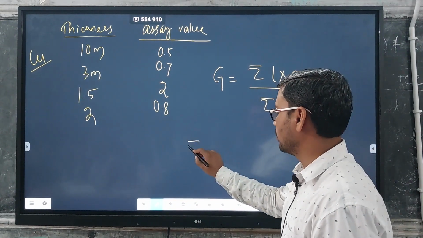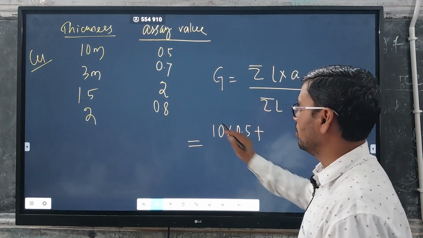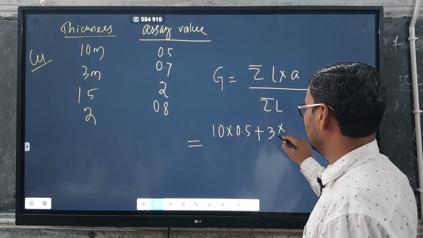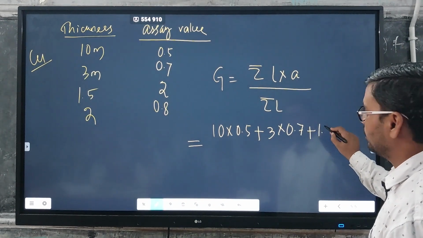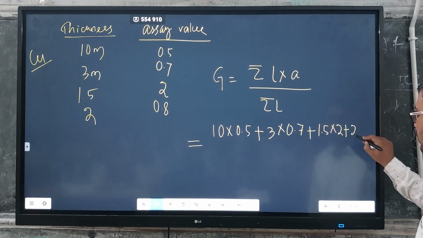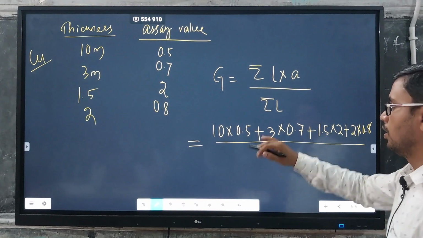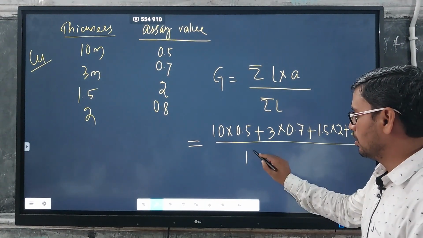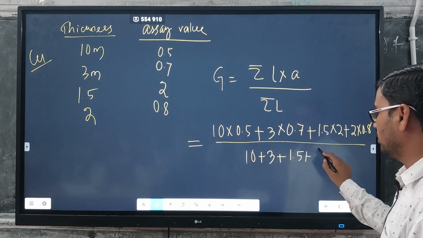So this is equal to 10 into 0.5 plus 3 into 0.7 plus 1.5 into 2 plus 2 into 0.8 upon 10 plus 3 plus 1.5 plus 2.